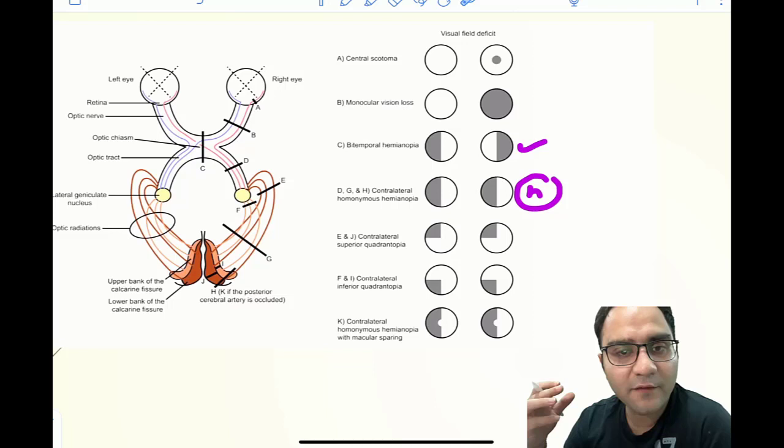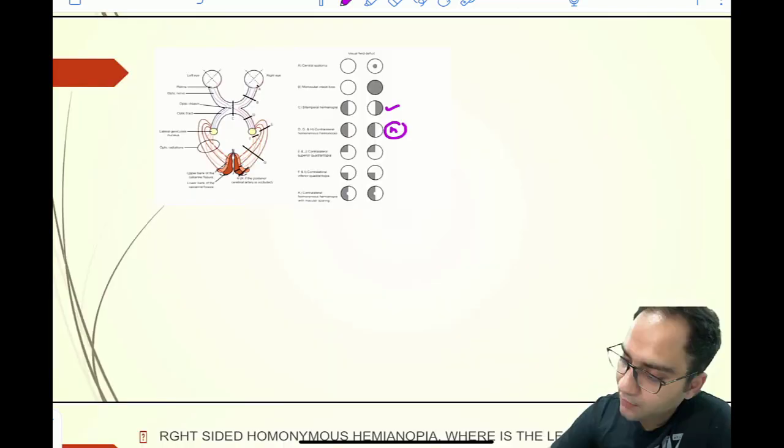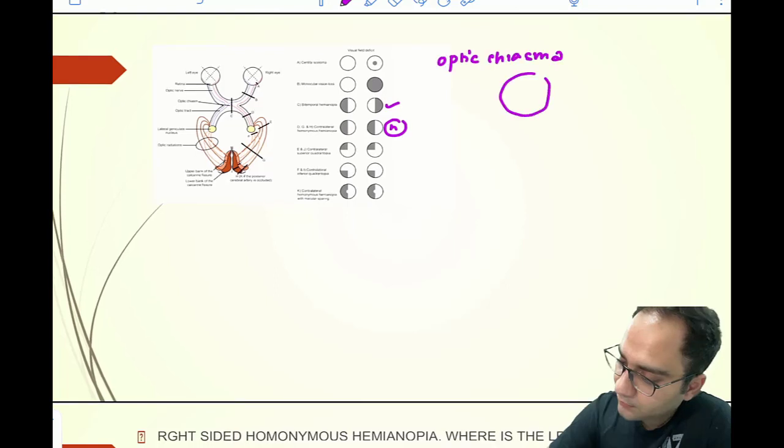Now, what is important to know is that when you have a lesion at the optic chiasma, you get a bitemporal hemianopia, so the temporal field of vision is affected.